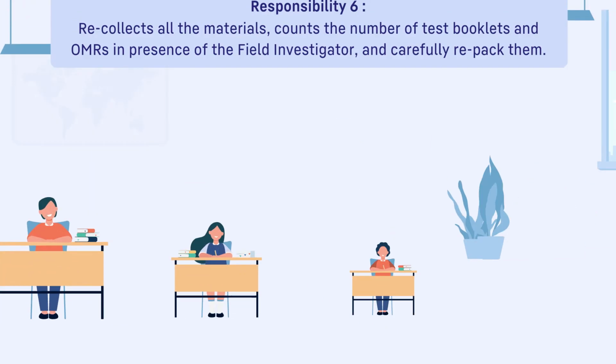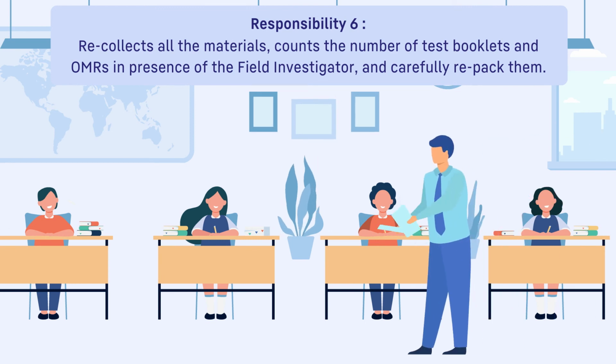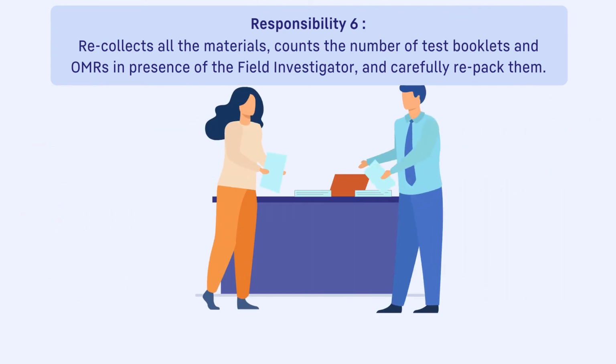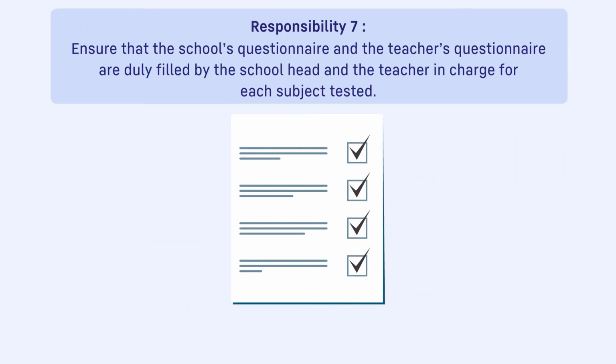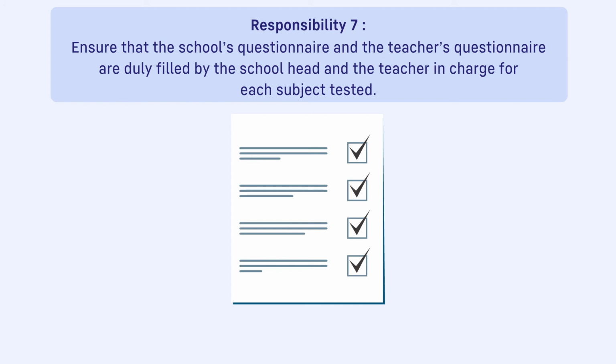Once the survey is complete and all the OMRs are filled, the observer recollects all the materials, counts the number of test booklets and OMRs in presence of the field investigator, and carefully repacks them. At the same time, you need to ensure that the school's questionnaire and teacher's questionnaire are duly filled by the school head and the teacher in charge for each subject tested, which means for say grade 3, the TQ will be filled by the language teacher, EVS teacher and math teacher.